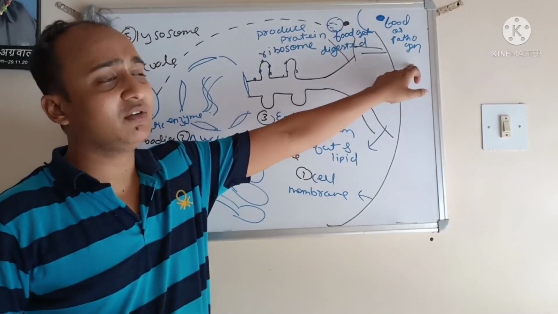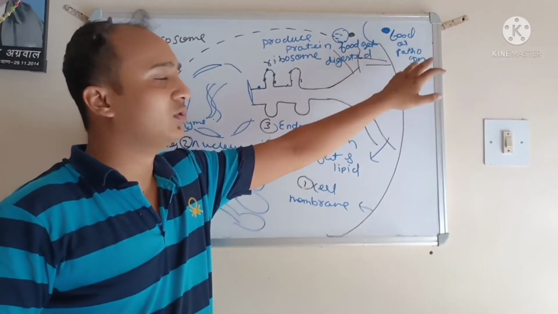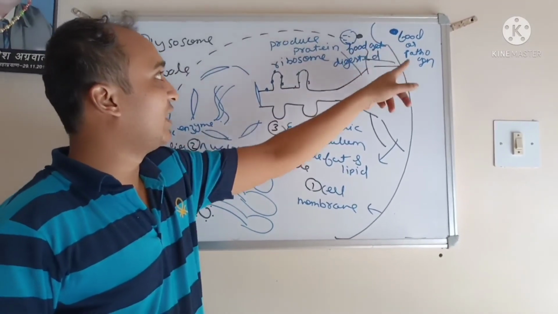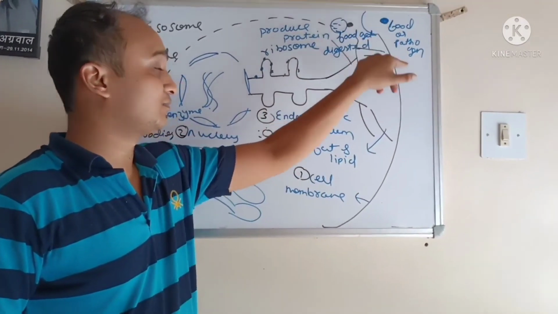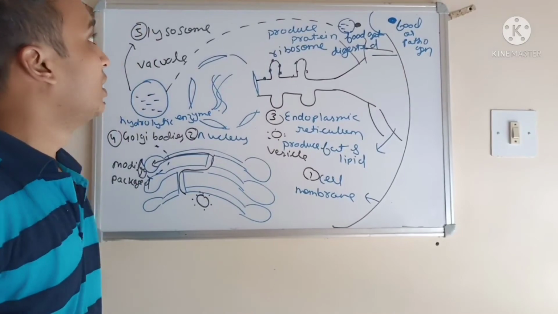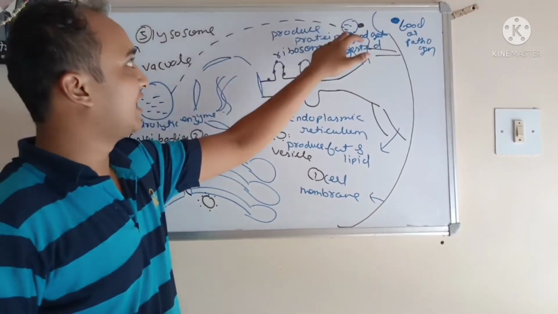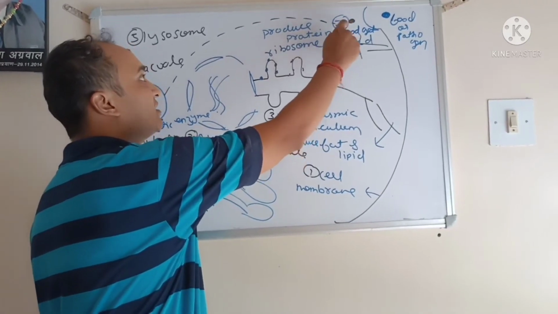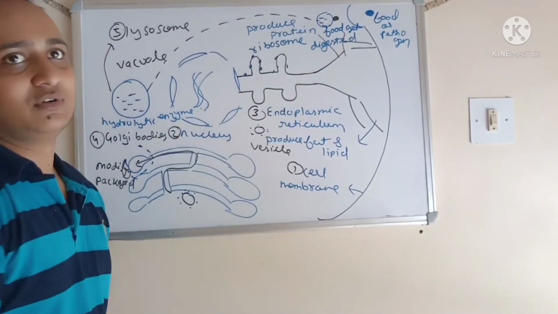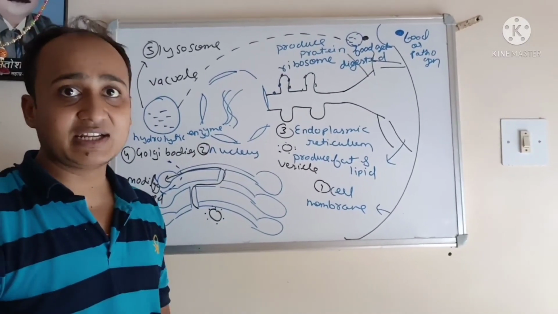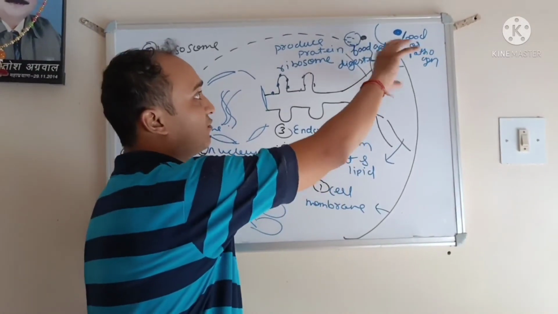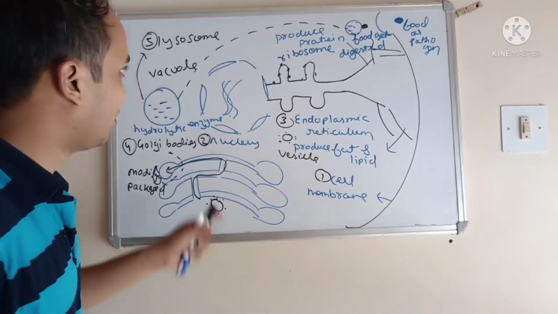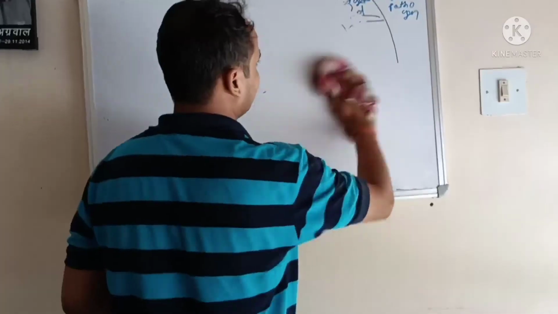When food or pathogen comes, pathogen means bacteria which we don't want, disease-causing bacteria, the cytoplasm changes its shape, and the lysosome travels and attaches itself to that food. When lysosome attaches itself to food, it digests the food. In this way, the food gets digested, and the undigested food is thrown out of the cell membrane. So I hope you understand all these basic functions.